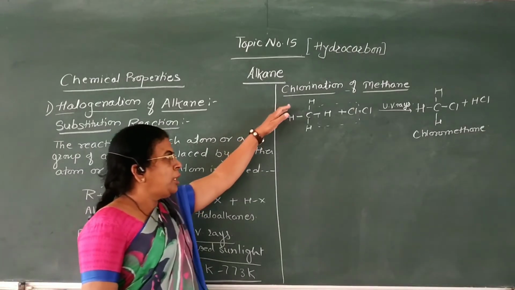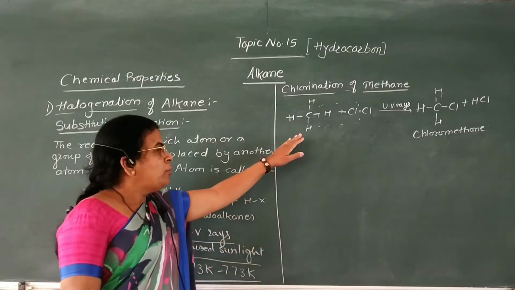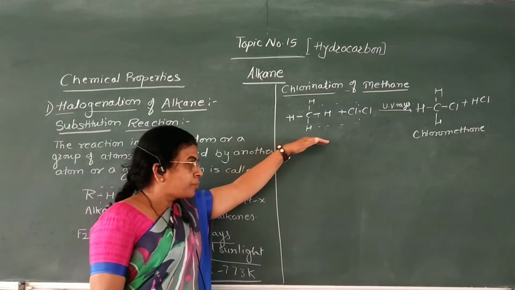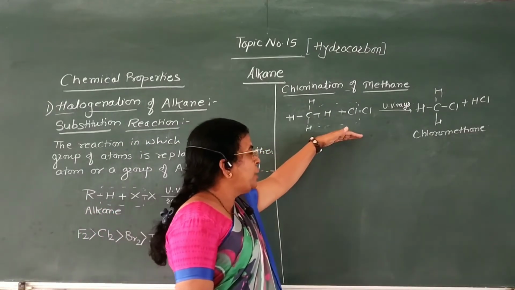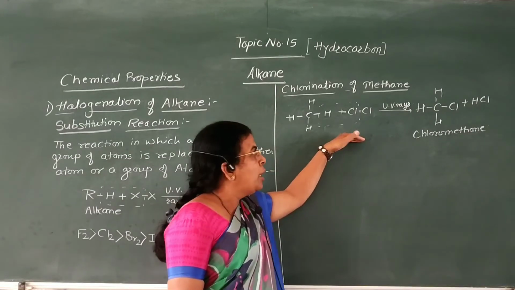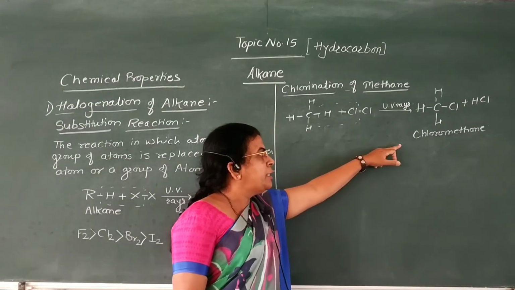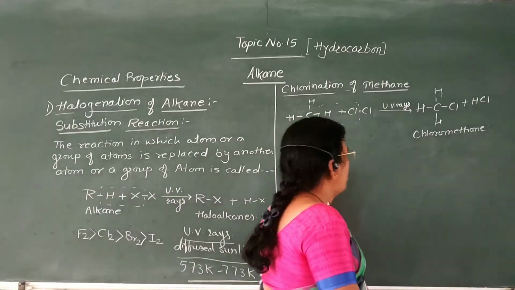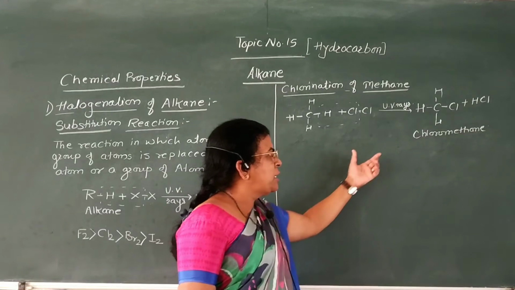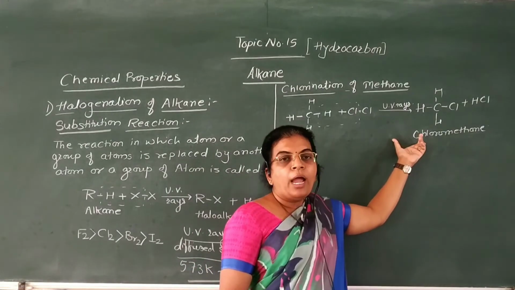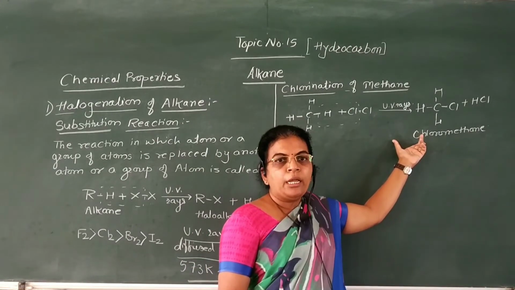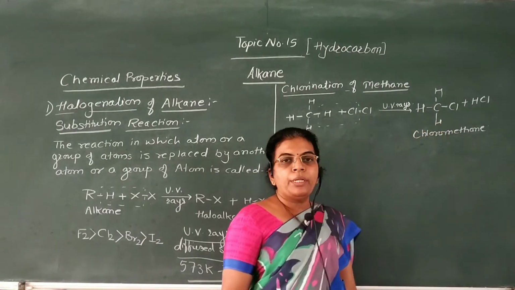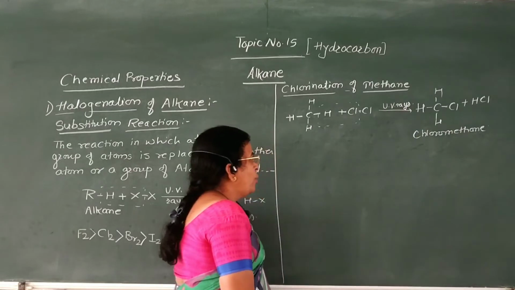Now we are going to see chlorination of methane. This is methane molecule, that is CH4. When this CH4 is treated with chlorine molecule in presence of ultraviolet rays, then formation of chloromethane takes place. This reaction does not stop at monohalo stage, but it continues till all these hydrogen atoms are replaced by halogen atoms or chlorine atoms.